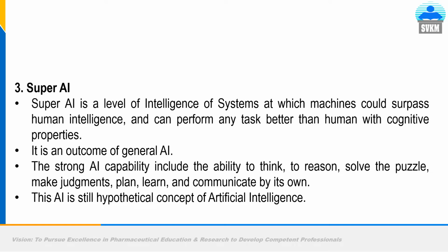Again, it can perform any task better than a human with cognitive properties, but scientists have not yet succeeded in devising such a super AI. It is an outcome of general AI. First is narrow AI, which can solve a problem in a limited manner. They can be best at solving only one type of problem. General AI means they can solve or think like humans, but super AI means they can surpass humans also. This AI is still a hypothetical concept, so far not achieved.